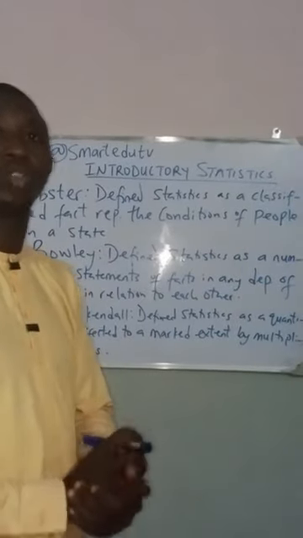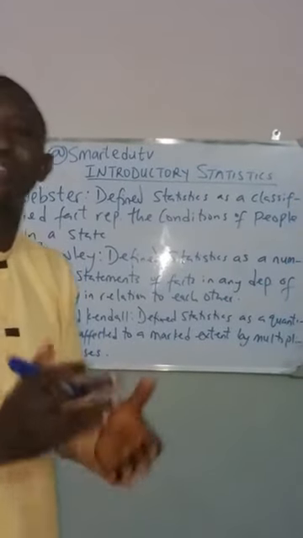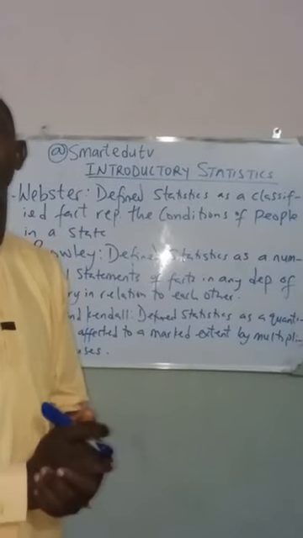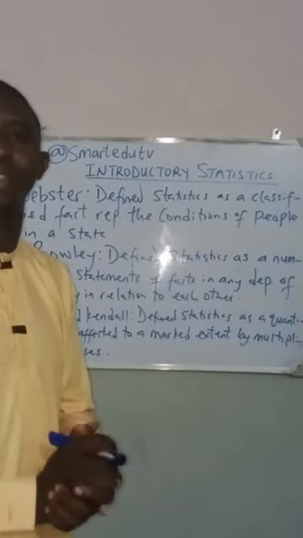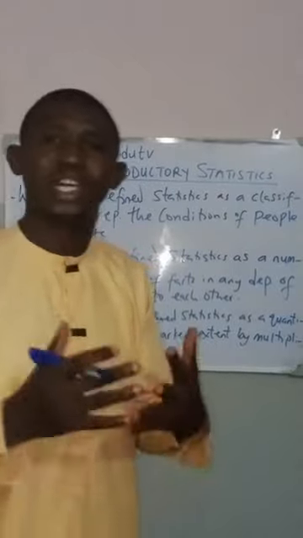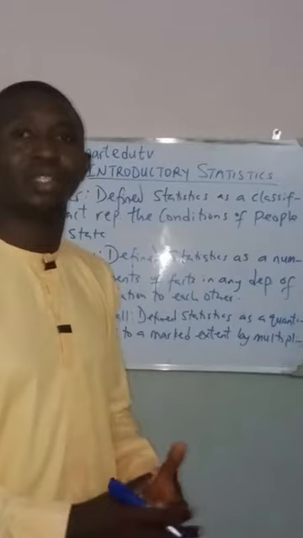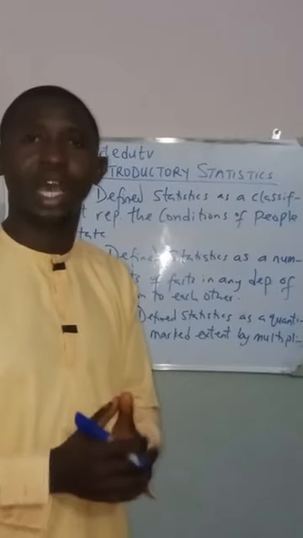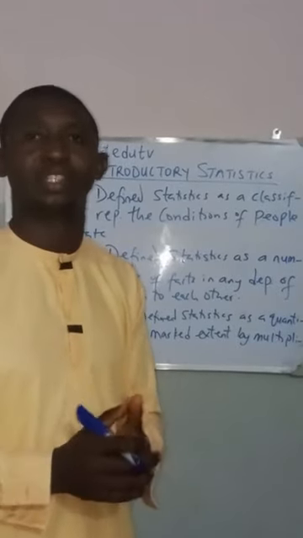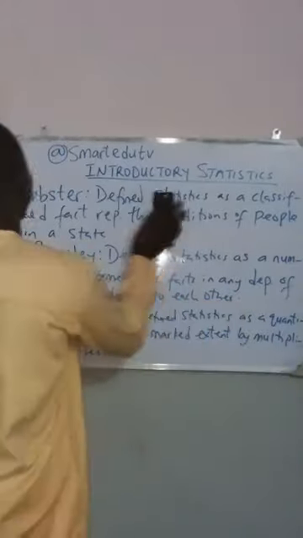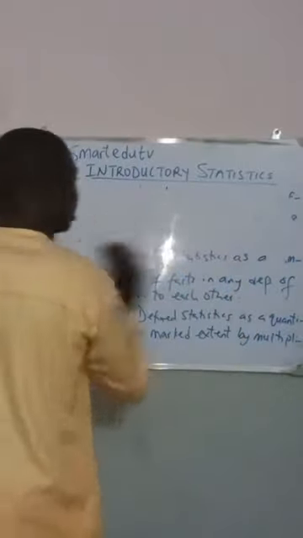Okay, the next we are going to look at is the classification of statistics. How do we classify statistics? Statistics generally can be classified into two. That is, the descriptive statistics and the inferential statistics.